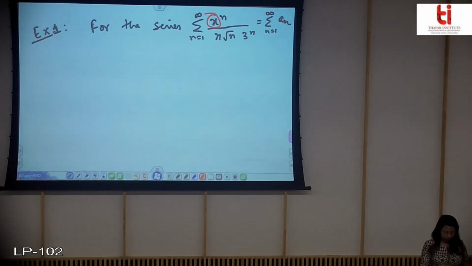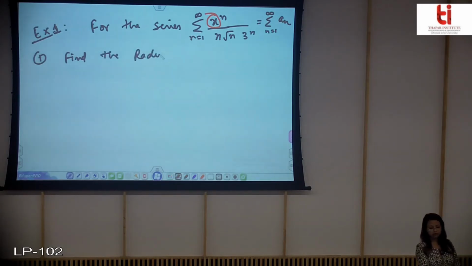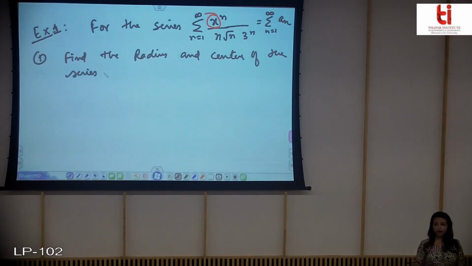So what do you need to find? First, find the radius and the center of the series. That is, you need to find out the radius of convergence r and the center of the series a.